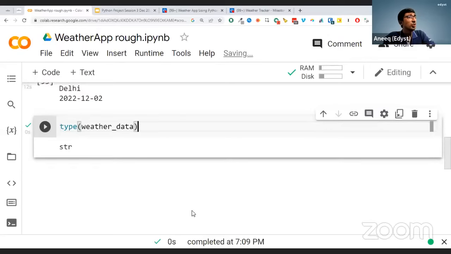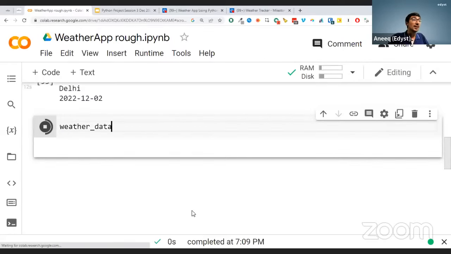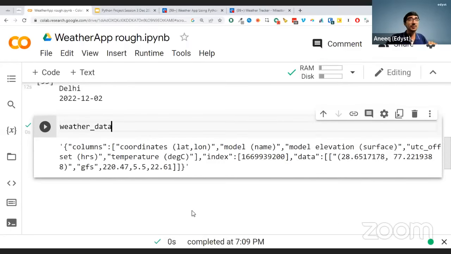Now you say, sir, but you always told me that it's going to come in JSON format. This looks like a string. You're absolutely correct, it is a string, and this was the error we were facing earlier. The response that you get is in JSON format, but they send it to you as a string. An easy way of thinking about it is, I'm going to give you the answer in a number, but the number is stored in a string. So it is in a JSON format, but the server is sending it to you as a string.